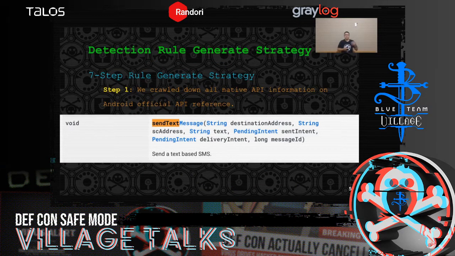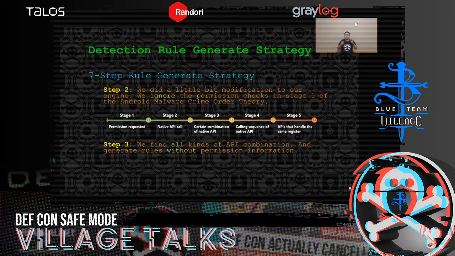Step 1, we crawl down all native API information on the Android official API reference. For example, this is the native API information of send text message. You can see the input parameters, return value, and the description of this API. Okay, step 2, we did a little bit of modification to our engine. We ignored the permission checks in stage 1 of the Android malware crime order theory, and in step 3, we find all kinds of API combinations and generate rules without permission information.